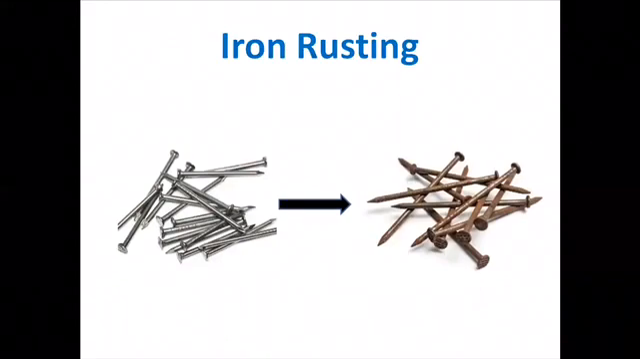Iron rusting. Remember this word. Have you ever seen nails with a brown color? Yes, they are old and they are brown. This is rust. It's a chemical change because we have a new substance. We can't reverse it back. We have rust, so it's a chemical change. Okay.